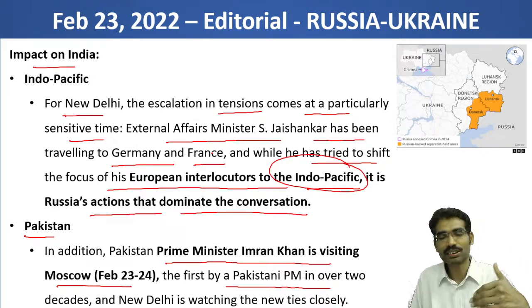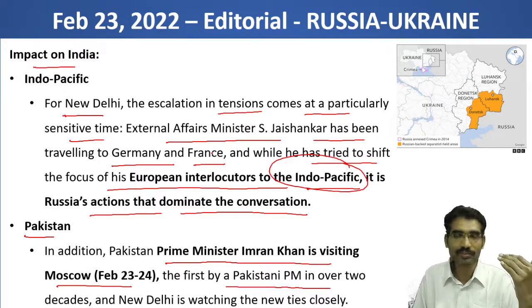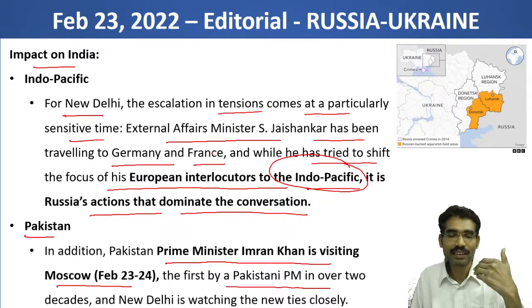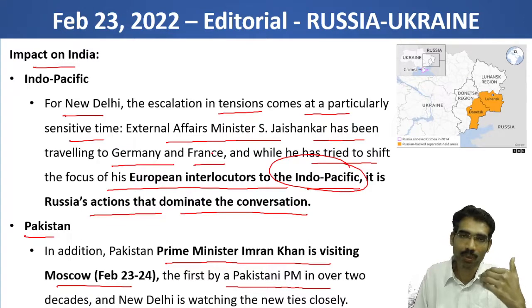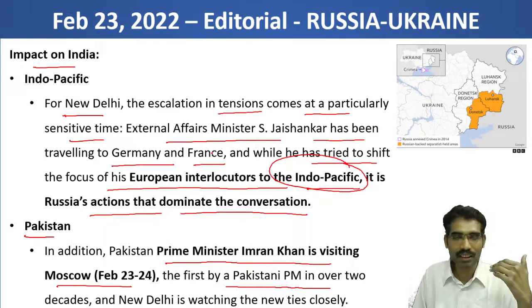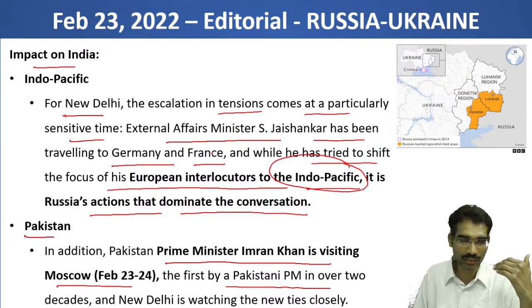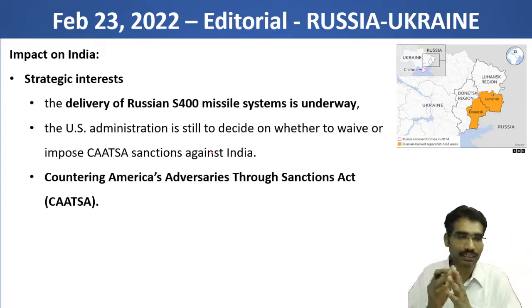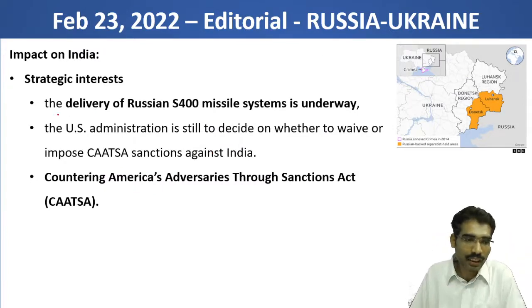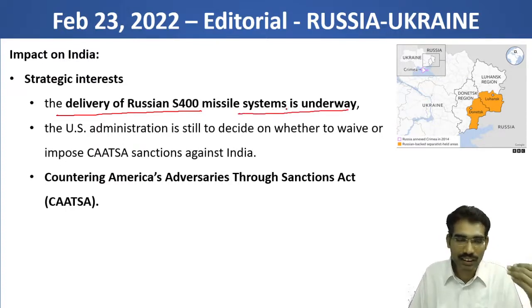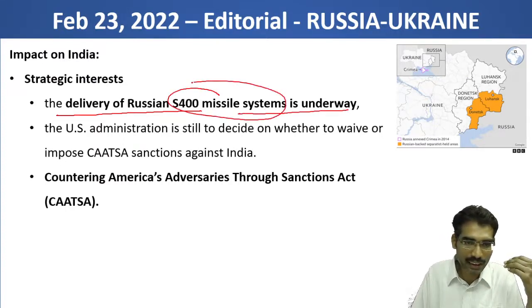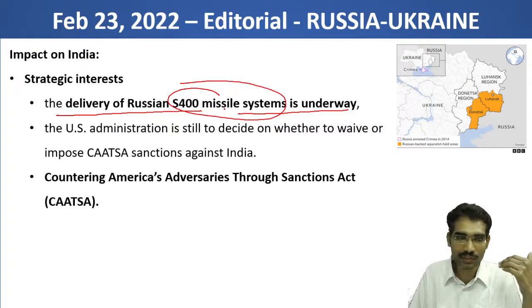So Pakistan is trying to improve relations with Russia. Russia is trying to improve relations with China. Now India is having a security threat from both China and Pakistan. Now if we antagonize Russia, it becomes a major threat for India's internal security and external security. So this is the major challenge. Now, and also the delivery of the Russian S-400 missile system is underway. Russia is delivering the S-400 missile system. It is very essential for India's defense purpose.